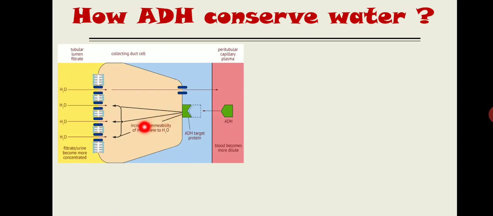See, this is the cell of the collecting duct. This one is the principal cell. Now what will ADH do? ADH will come through the blood vessel over here, bind with the receptor, and it will increase the permeability of the apical membrane. Now this might be confusing, as this slide has two membranes. This one is very near to the urine. This yellow color is the urine, this red one is the blood.